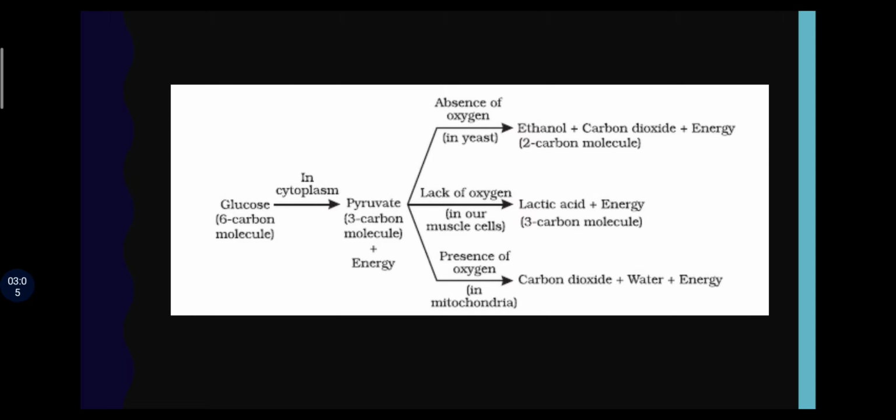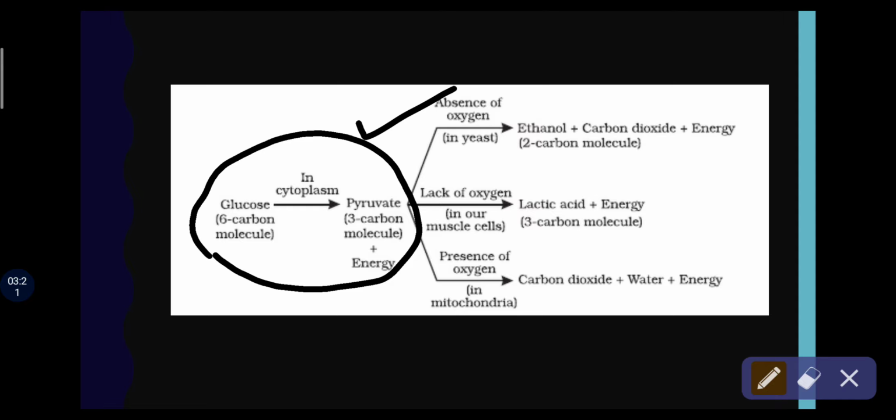Here is the flow chart in which we can see glucose is converted into pyruvate, and this step is common among all the organisms. It happens in the cytoplasm of the cells. Then respiration in absence of oxygen takes place in yeast, which is a fungus. Here pyruvate is converted into ethanol, carbon dioxide and energy.